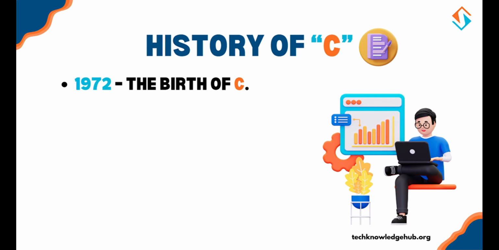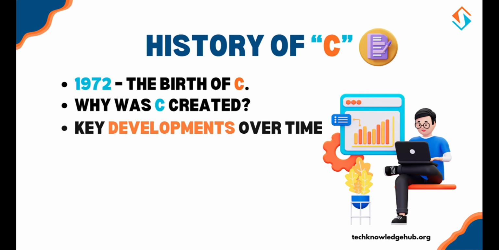Fun fact, before C, there was a language called B, developed by Ken Thompson, which heavily influenced C. Why was C created? Unix, an operating system, needed a flexible, portable, and efficient language. C replaced assembly language to make software development easier and less hardware dependent.